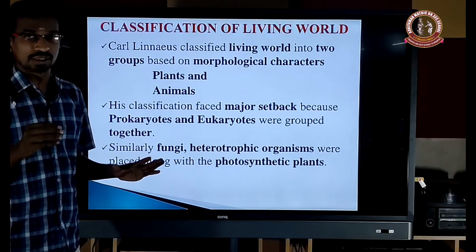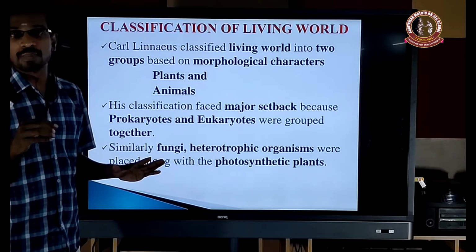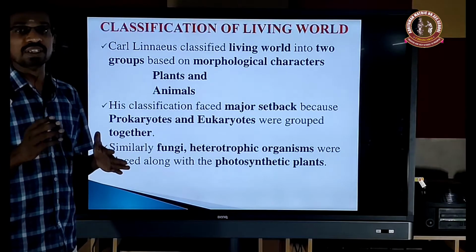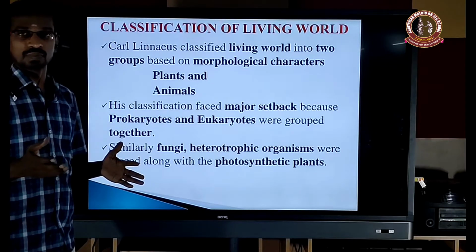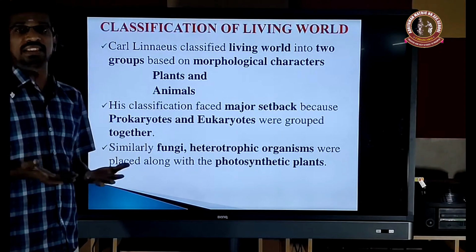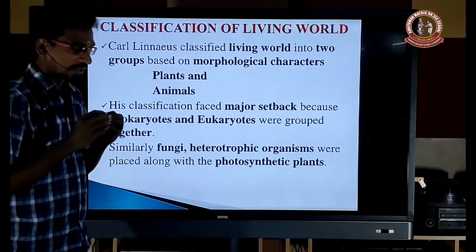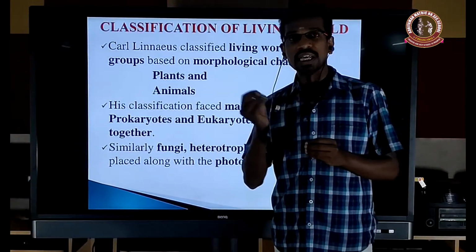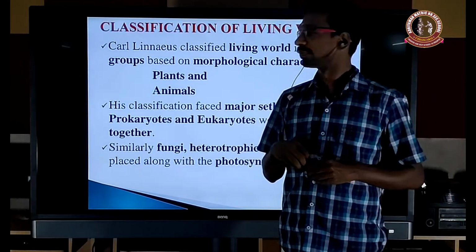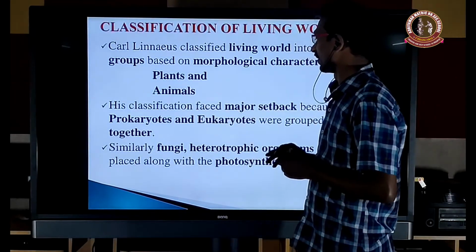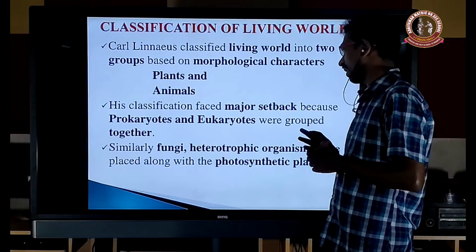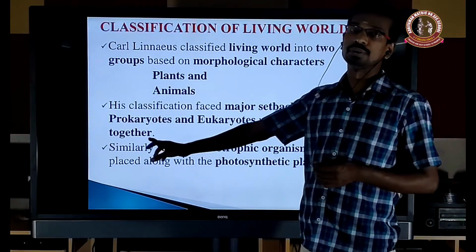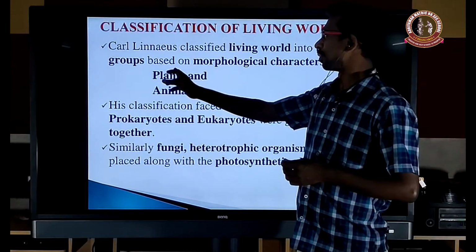That's why classification is not permanent, it will be changed from time to time. If a new branch or a new character is identified, it will change the entire classification. So here his classification has a major setback because the prokaryote and eukaryote are grouped together. That's what I already told you.